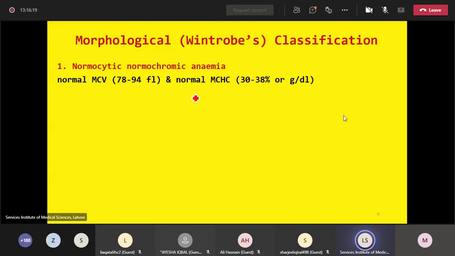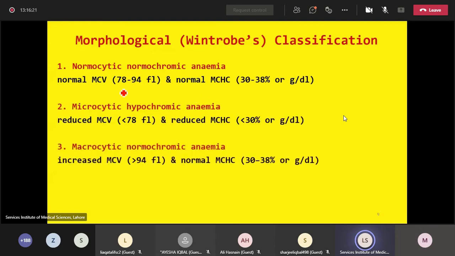So there are three major types of anemias as far as the morphological classification is concerned. Normocytic normochromic, both MCV and MCHC within the normal ranges. Microcytic hypochromic, in which both MCV and MCHC are less than normal. And macrocytic normochromic, in which the MCV is raised, however, the MCHC is normal. Sometimes there can be a macrocytic hypochromic picture as well.